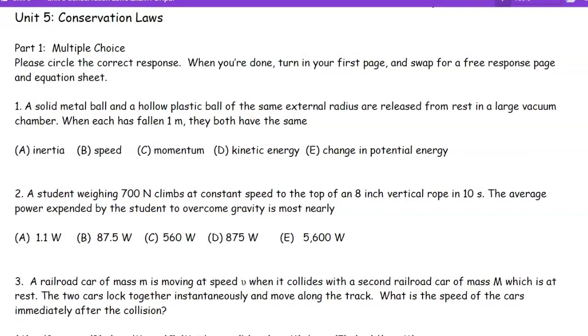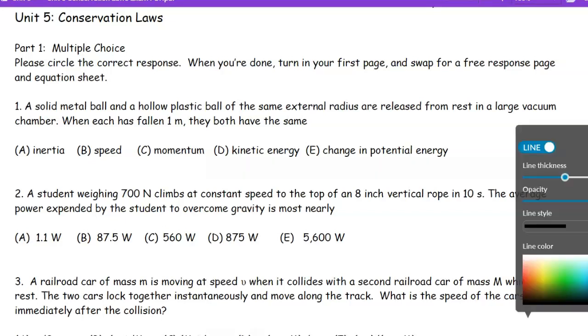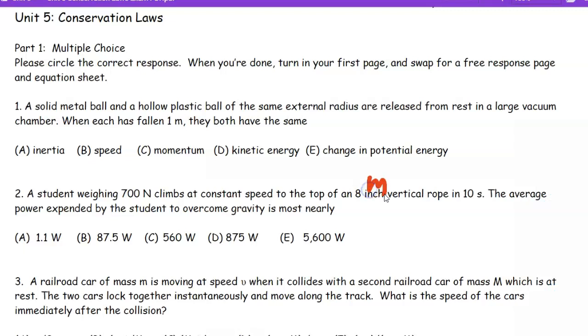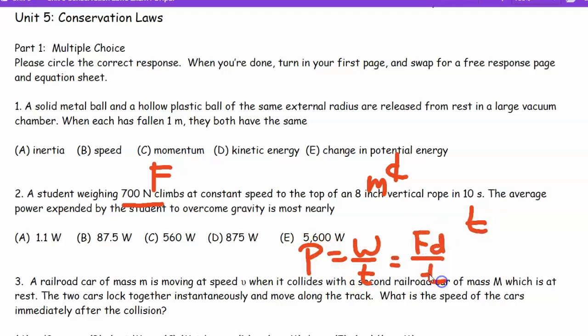Number 2 is 700 newtons. By the way, this is a mistake. That inch, could you change to meters? The person who wrote this meant to do meters. This is so simple. You've got this force, and you've got this distance, and you've got this time, and power is W over t. I hope you remember that. But we don't have a W, but we do know we can find the work: F times d over t. They're a little different, right? Yeah, you should look it out. We'll put it in our form. Most of them are pretty close, but that's a great idea. So the answer in number 2, dig it out over here, is 560. That's pretty basic.